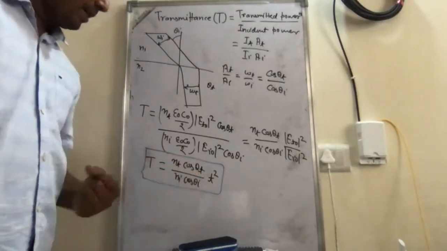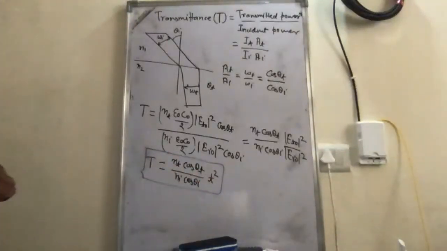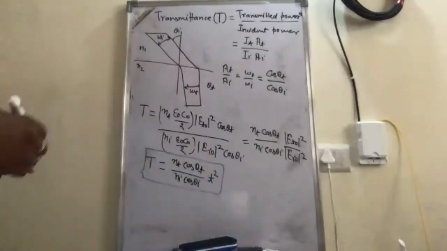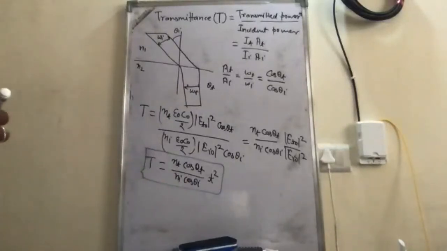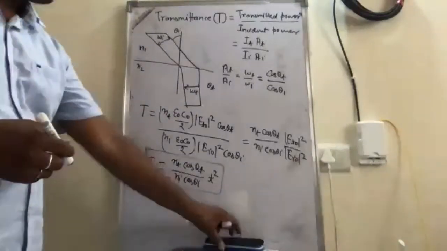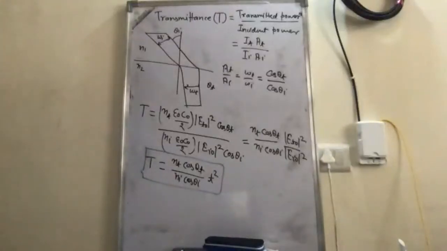Okay, so we can see that now the transmitted power, reflected power and the incident power of the field will follow the conservation of power.